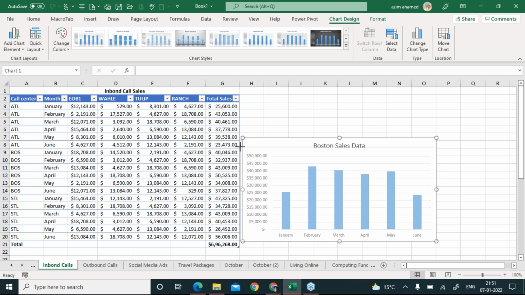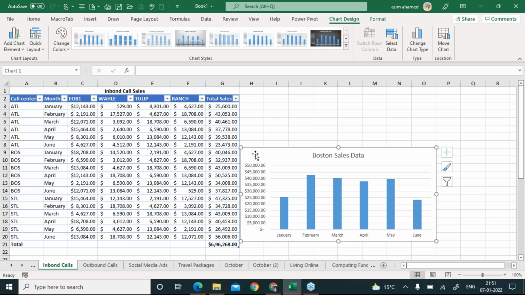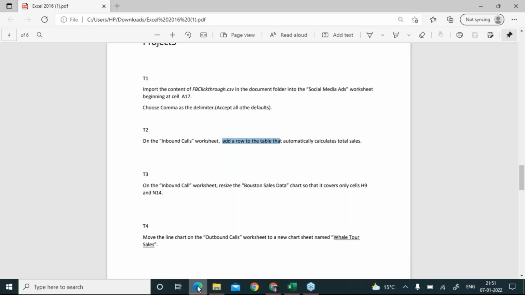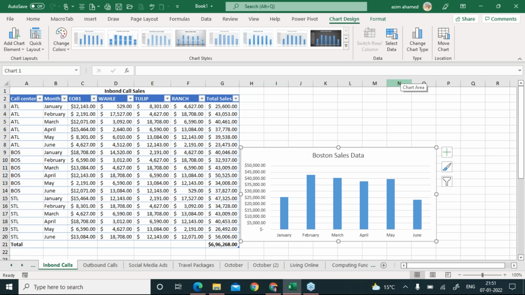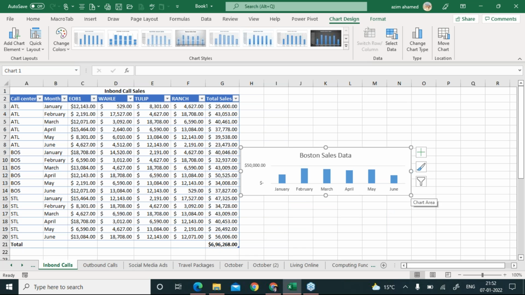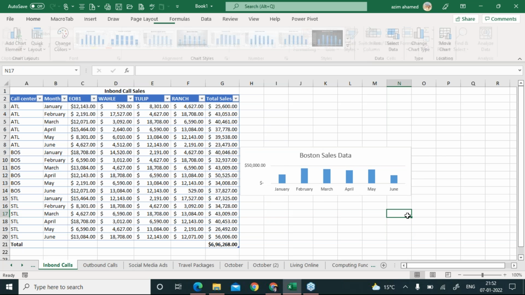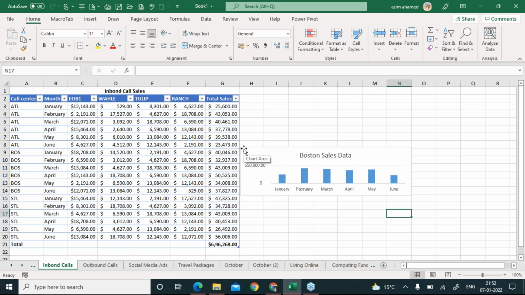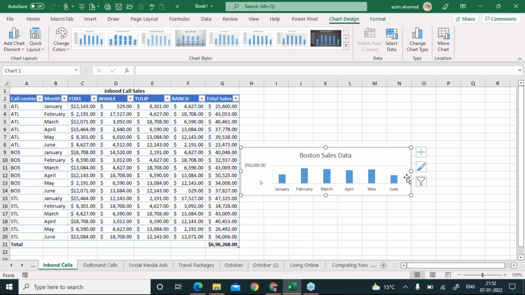There it is, this starts from H9 to N14, and where is the N, and there is the 14, right? So I'll just keep it like this. I think I'm correct. So this chart only covers the H9 to N14 cell addresses. That is the meaning of this question.